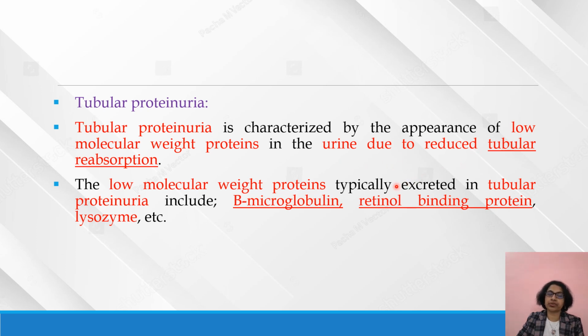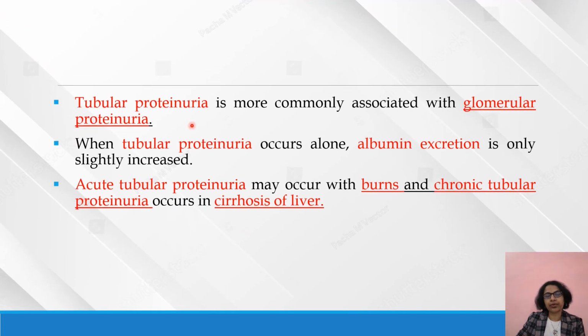Reduced tubular reabsorption: the tubules fail to reabsorb the proteins. The low molecular weight proteins are excreted in tubular proteinuria. What are they? They may be beta-2 microglobulin, retinol binding protein and lysozyme. Tubular proteinuria is more commonly associated with glomerular proteinuria. When tubular proteinuria occurs alone, albumin excretion is only slightly increased.